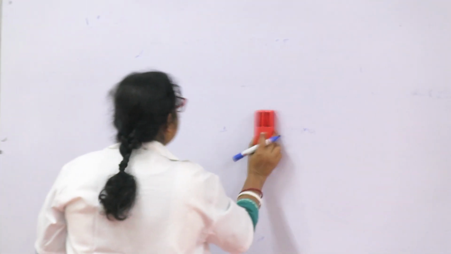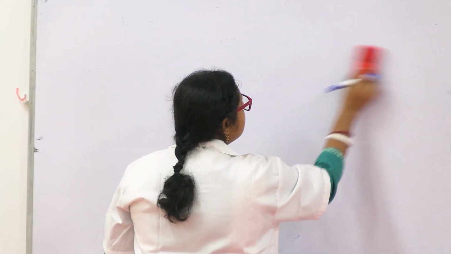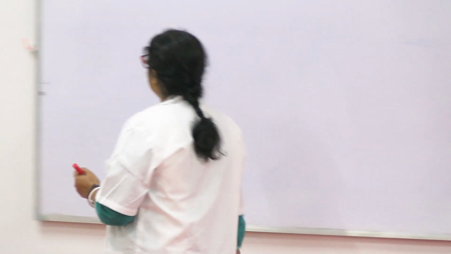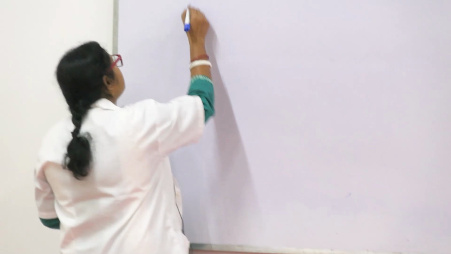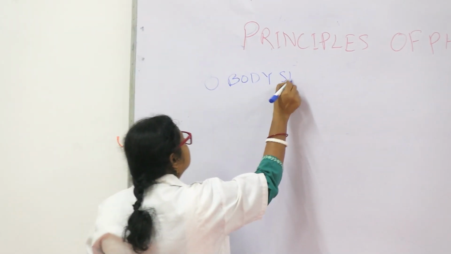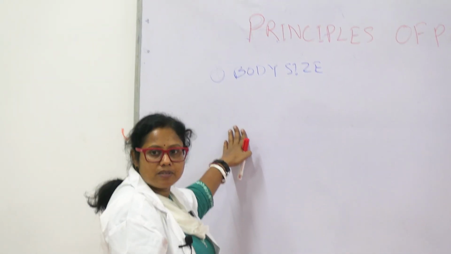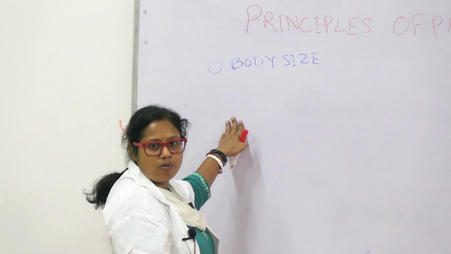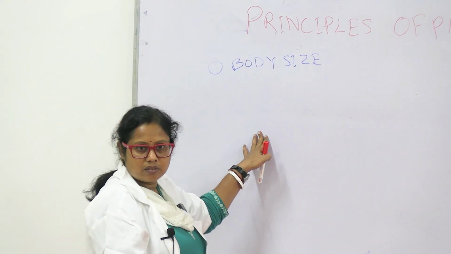Now, before prescribing a drug to a patient, which things do you have to keep in mind? First of all, the amount of drug to be given depends upon the body size. That means a heavier person will need more amount of drug, more dose, than a thinner person.